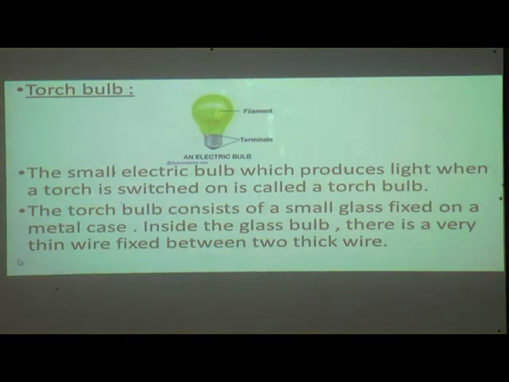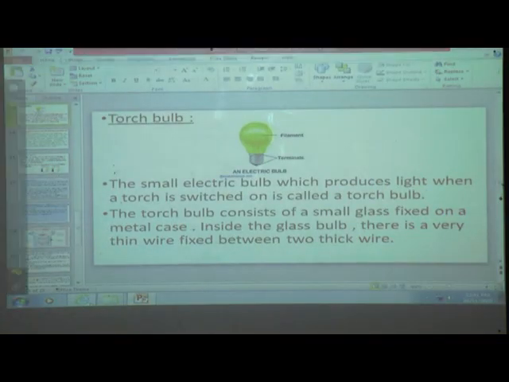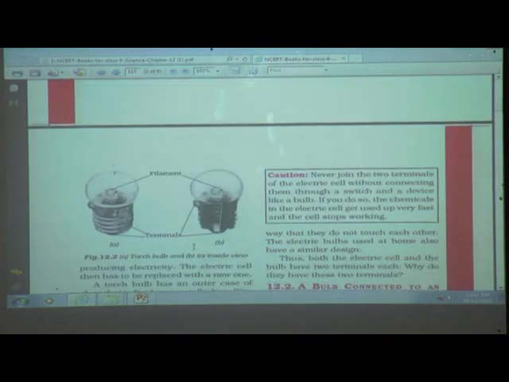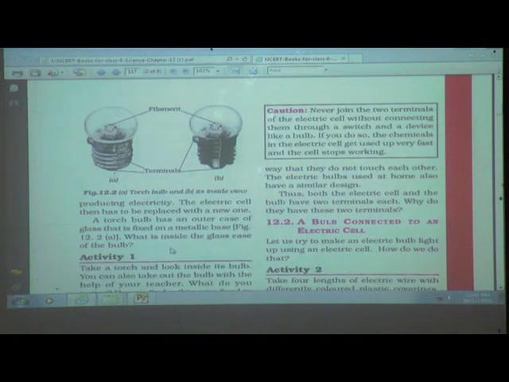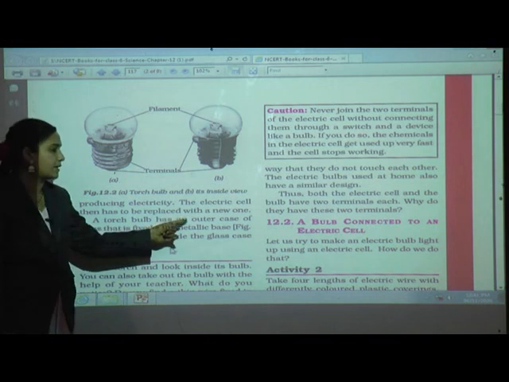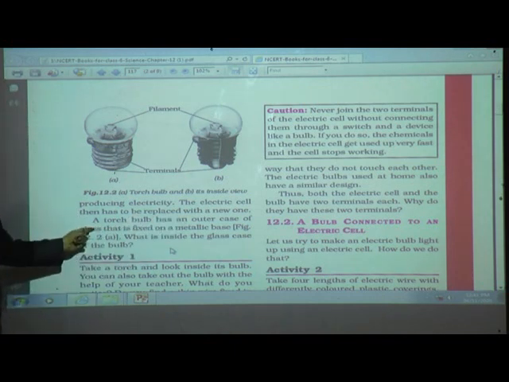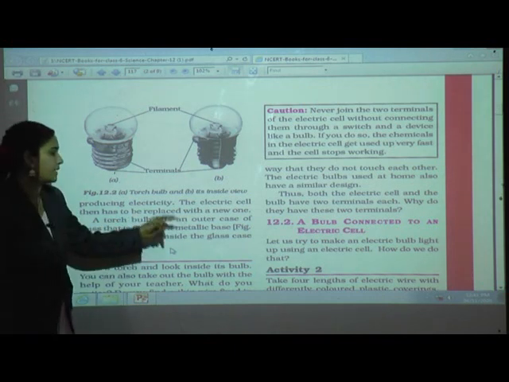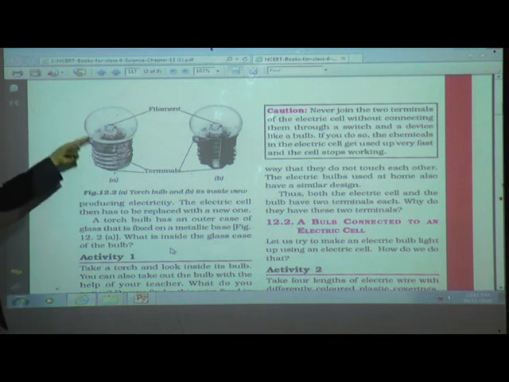Now here in the textbook, a torch bulb has an outer case of glass that is fixed on a metallic base. See figure 12.2. What is inside the glass case of the bulb?